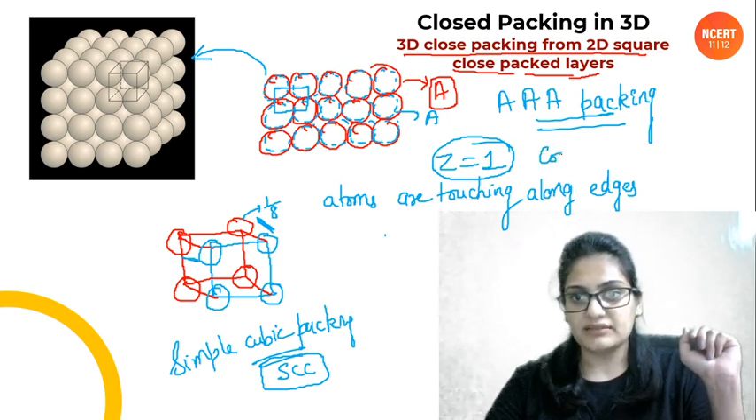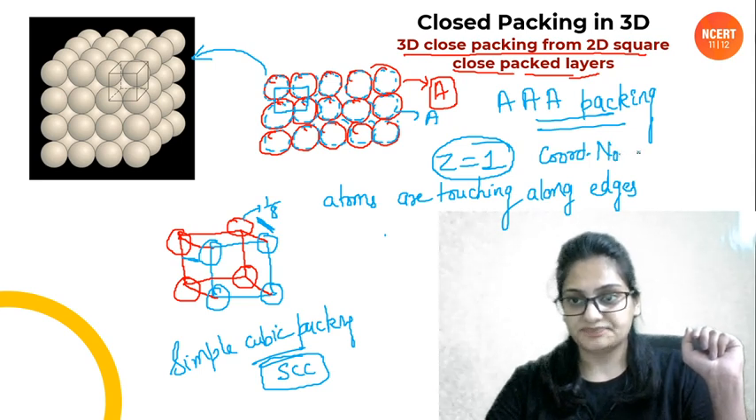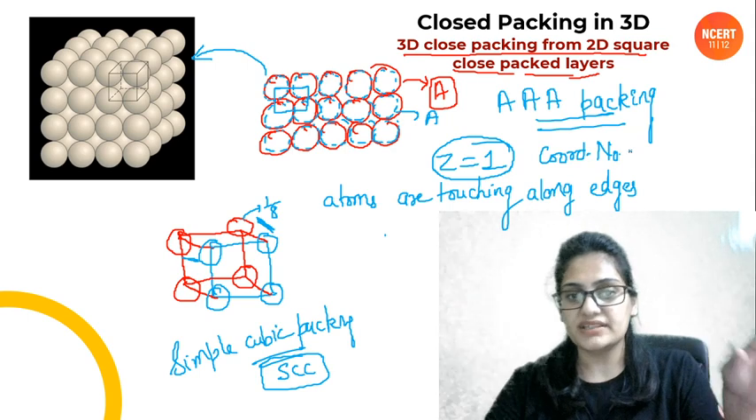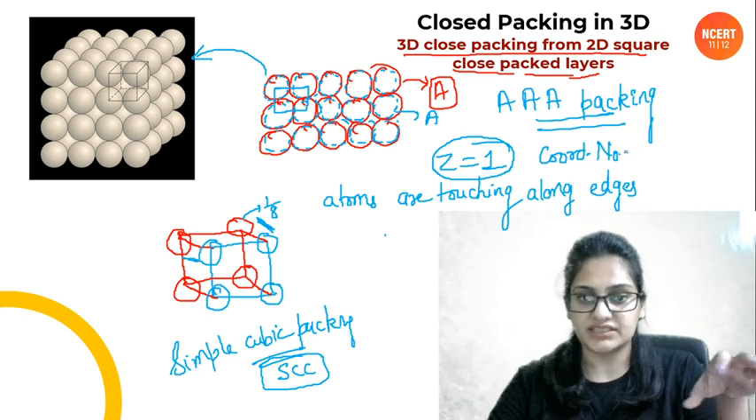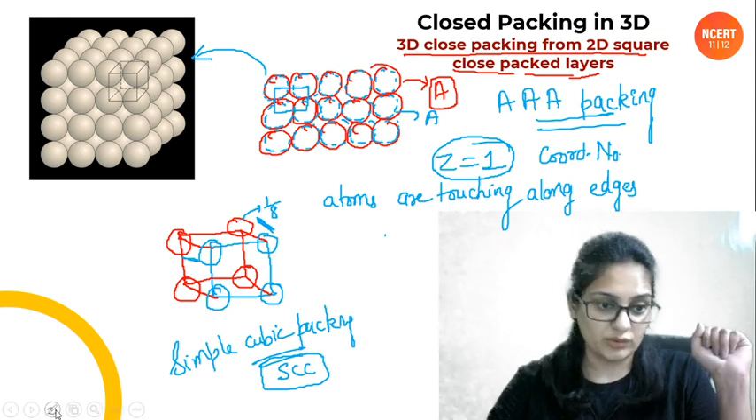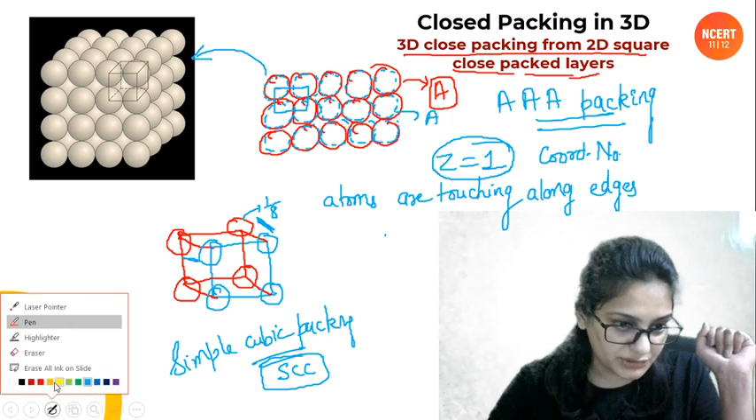Now the other thing is the coordination number. I have told you this earlier. Coordination number of each atom in the complete crystal, how much will it be? I already told you. Let me tell you once more.